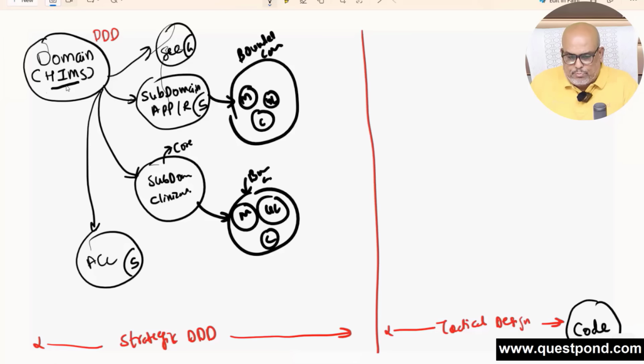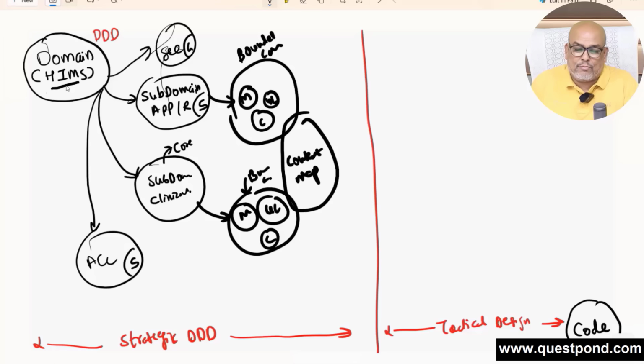Now, between the bounded contexts, we said that the context map defines the way they will talk with each other, the way they will communicate with each other, right? So between both of them, we have our context map. My diagram is horrible, but I hope that I'm making sense.